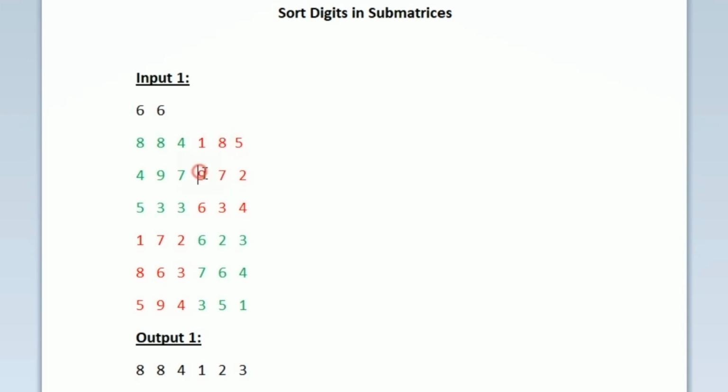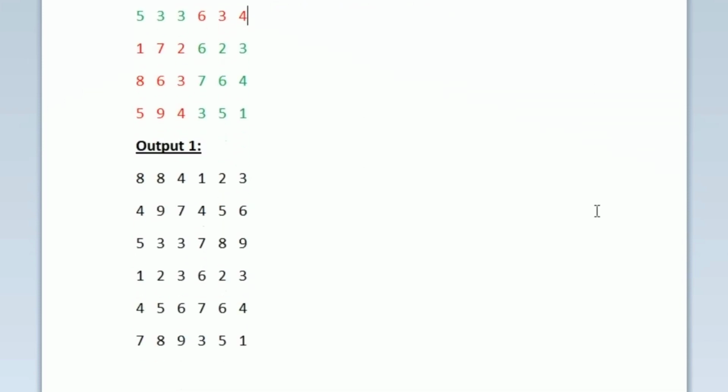As per the conditions given in the question, this particular 3 cross 3 submatrix has all the integers from 1 to 9. So now we have to sort this submatrix. After sorting, it will become 1, 2, 3, 4, 5, 6, 7, 8, 9. In our expected output we can see that: first 1, 2, 3 and then 4, 5, 6 and 7, 8, 9. This is how our submatrix will look after sorting.